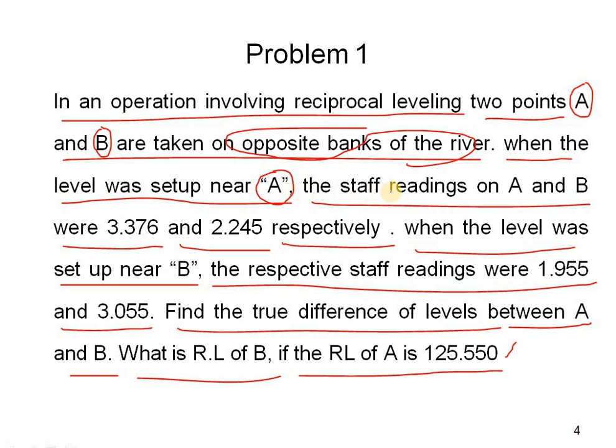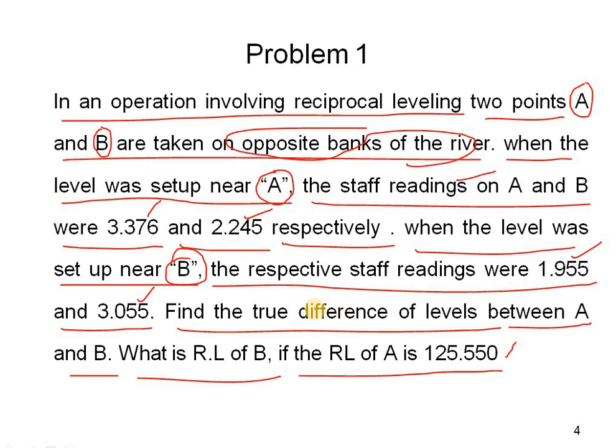On A we are having the staff readings, first one is 3.376 and 2.245. And when the instrument was set up at B, we will have the staff readings 1.955 and 3.055.